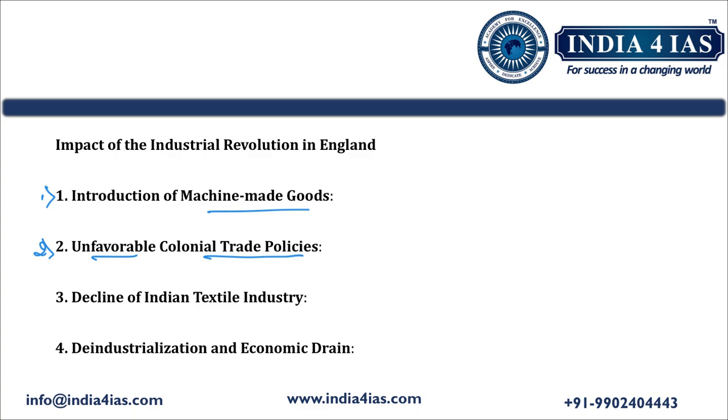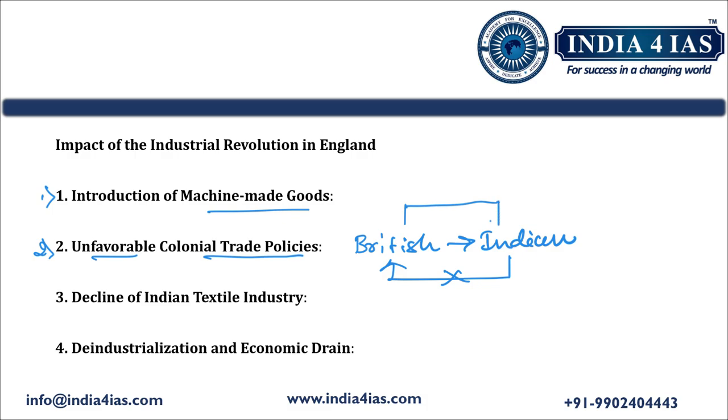So what they did? British goods could easily enter Indian markets, whereas they imposed high tariffs on Indian goods and made them costlier in Britain. Because of that, Indian exports to Britain started to decline, whereas British exports to India increased.